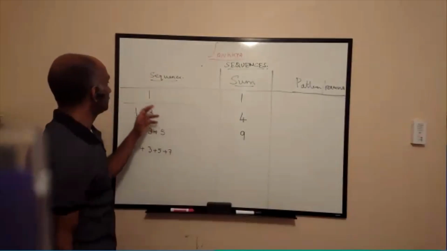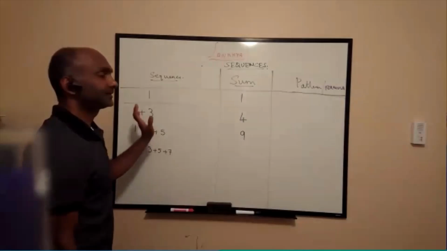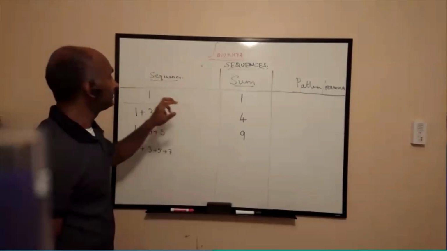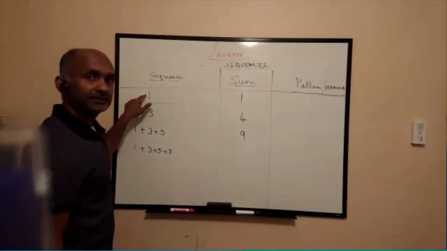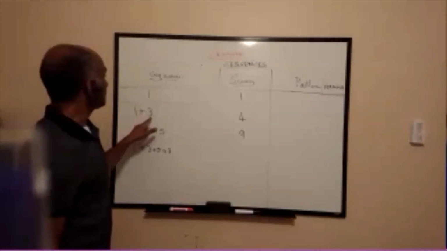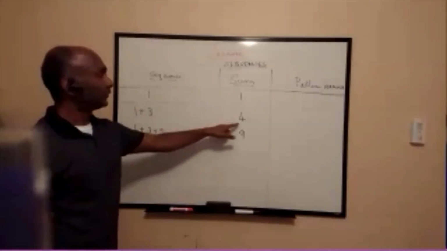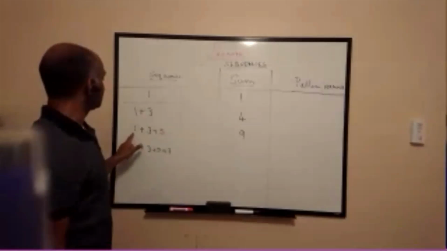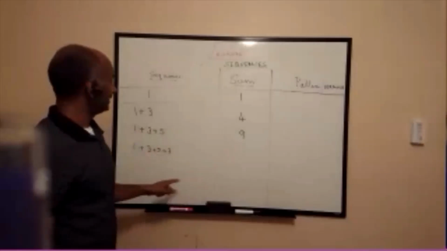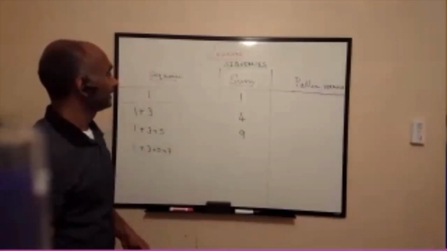Let's just go over once again. We are talking about the sequence of odd numbers, and the sum of them. First odd number is 1. Its sum is obviously 1. The next odd number is 3, so the sum of those two is 4. Likewise, 1, 3, and 5, the sum is 9. And then if we go with the 7, we will get something else.